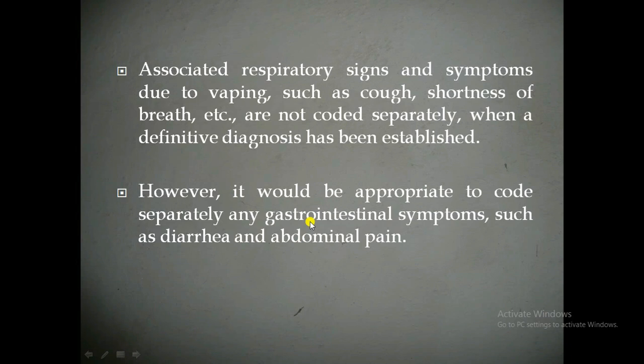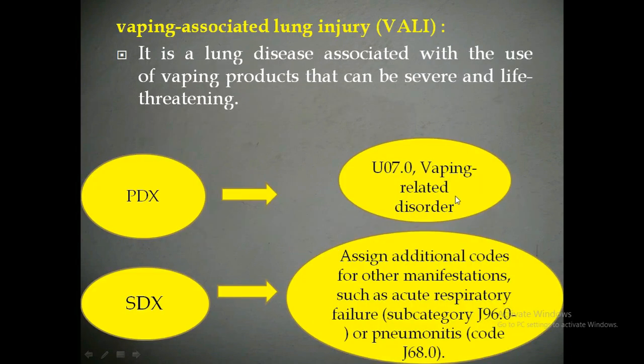But we can code signs and symptoms such as diarrhea and abdominal pain. Why? Because these are not related to the respiratory conditions; they are gastrointestinal symptoms. So we can assign diarrhea and abdominal pain when a definitive diagnosis, that is vaping related disorder and acute respiratory failure, is documented in the medical report.